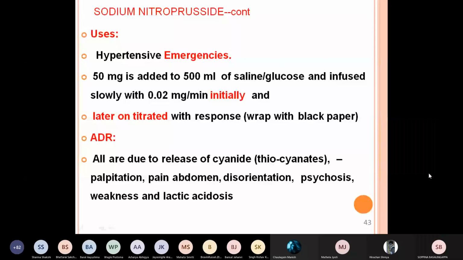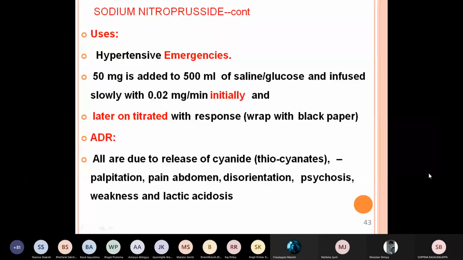How is it used? 50 milligram is added to 500 ml of normal saline or glucose and infused slowly. What should be the rate? You have to calculate: this 50 milligram dissolved in 500 ml, what will be the concentration, and the flow should be 0.02 milligram per minute initially.